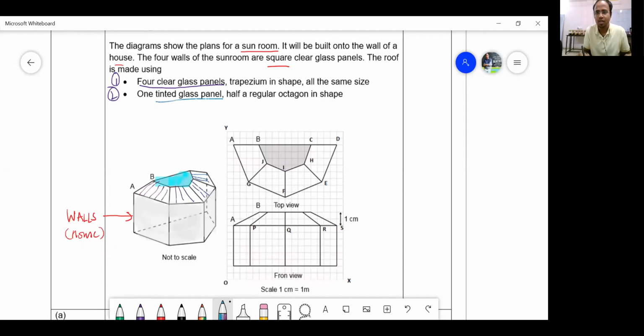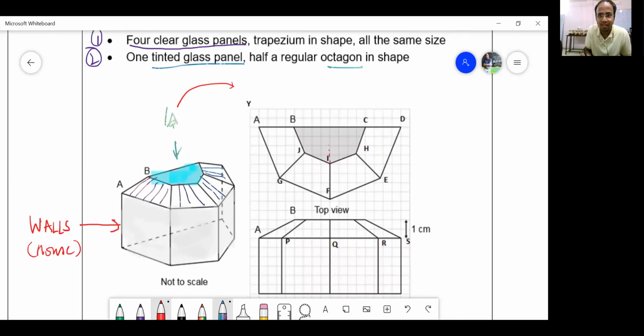I would rather show it. See, this can be seen from the top. The top view of this is like this. So if I were to show you something, it will be of this type.